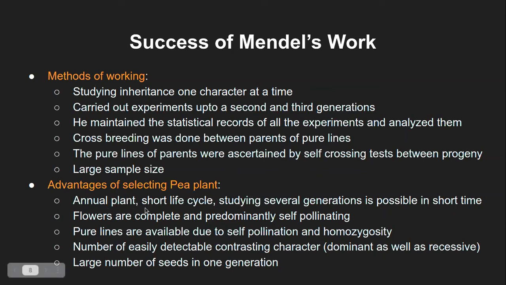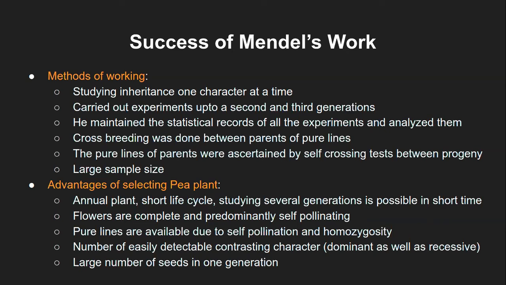Because it's an annual plant, that means it grows throughout the year. You plant it anytime, it will grow. Short life cycle: the regeneration time until the next generation is very short, I guess almost a month or so. That is still very short compared to other plants. Studying several generations is possible in a short time. If you want to study within a year, you can study at least 6 to 7 generations, or even more if possible. That basic minimum requirement is why it was chosen.